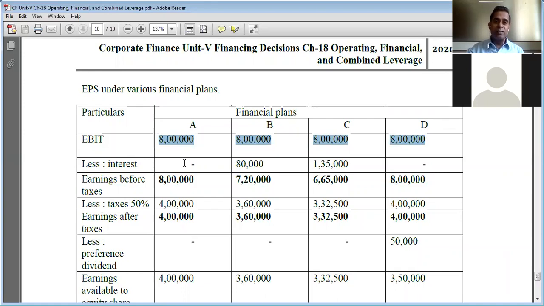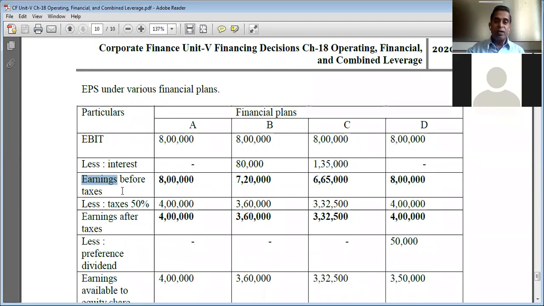Less interest. Financial plan one is 100% through equity, so there is no interest on debt. Second financial plan, 10 lakh rupees through 8% loan, that is debt. So 8% of 10 lakh rupees is 80,000 as the interest. Third financial plan, 15 lakh rupee long-term loan at 9% rate of interest. So 9% of 15 lakh rupees is 1,35,000 as the interest. Financial plan four is through equity shares and preference shares, so there is no interest.